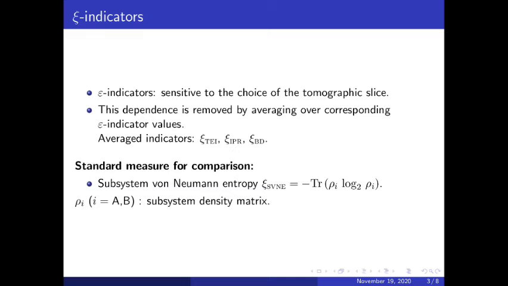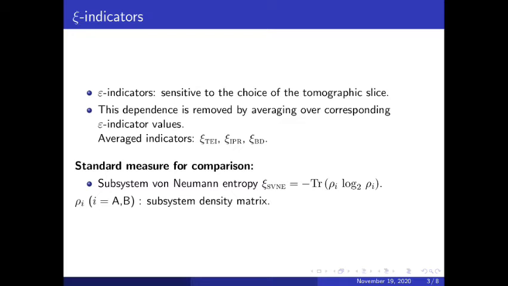This dependence is then removed by averaging over epsilon indicator values corresponding to, say, 25 different observables. Consider for a moment that this is true for a continuous variable system, because in a continuous variable system, we typically require infinite histograms for complete information about the state. So these indicators offer a very practical solution.